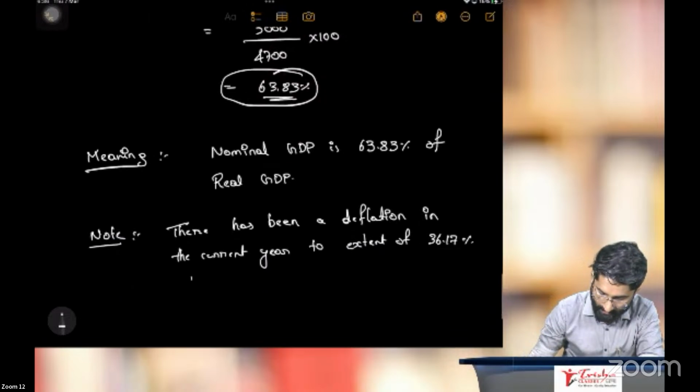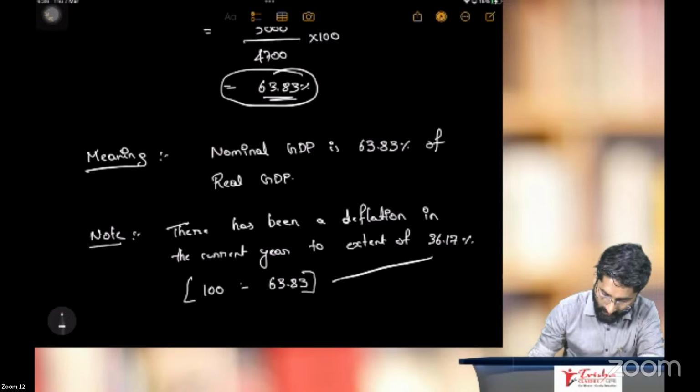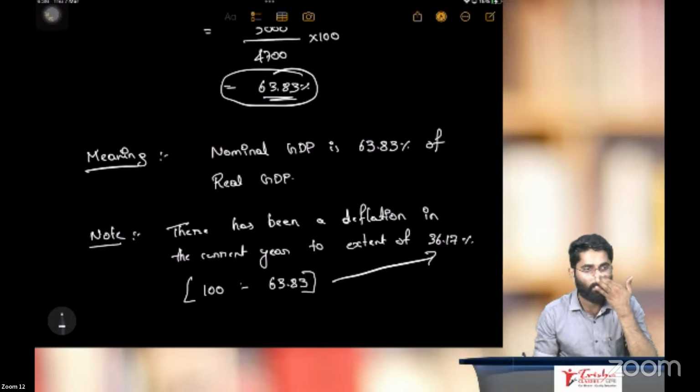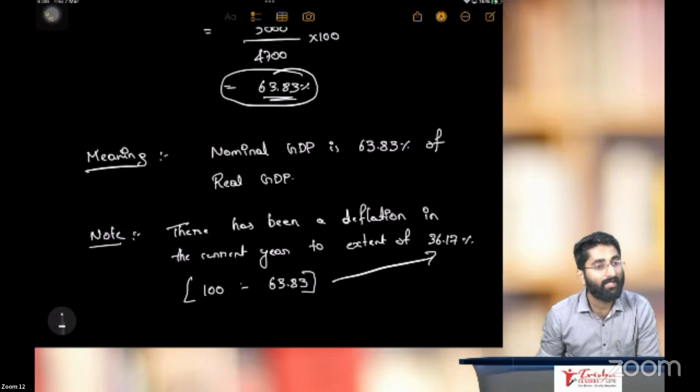In bracket you may write 100 minus 63.83, so you will get 36.17%. So this is the deflation which has happened.